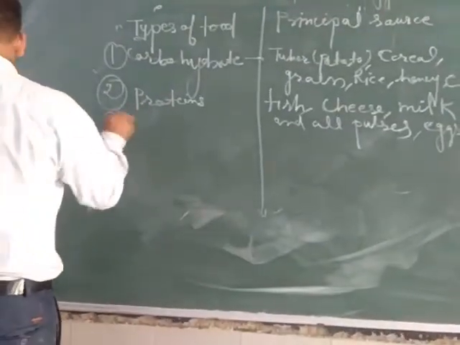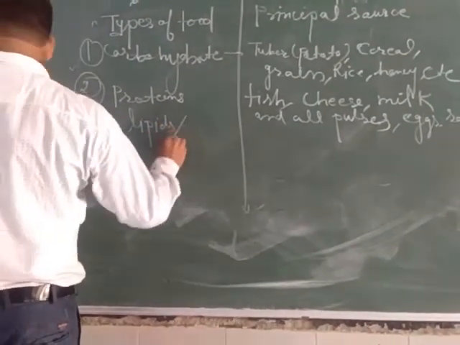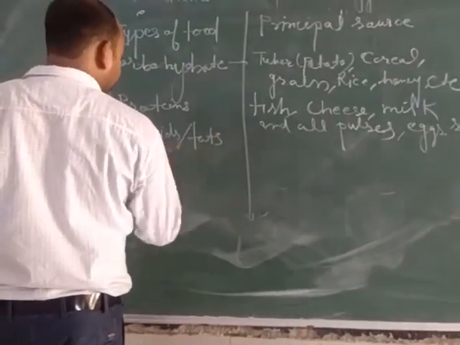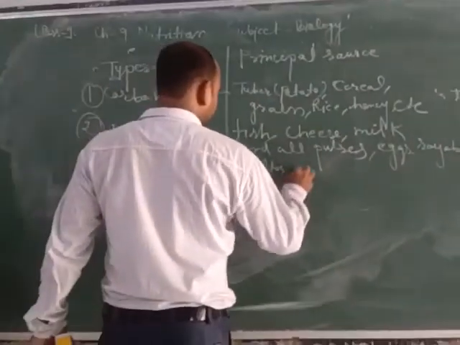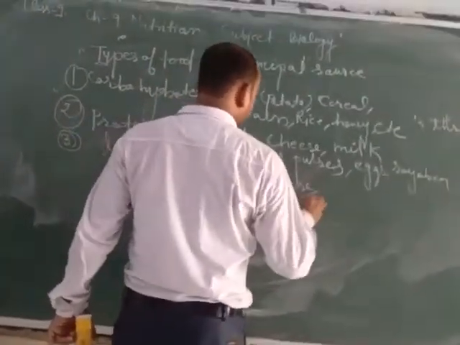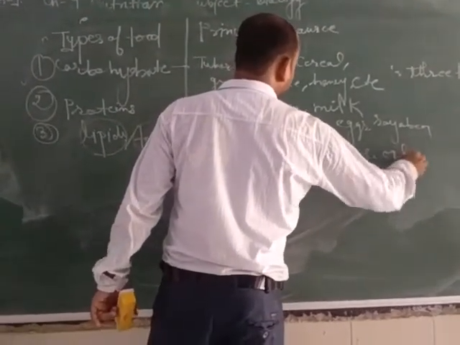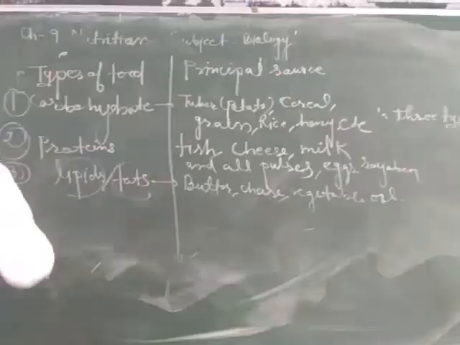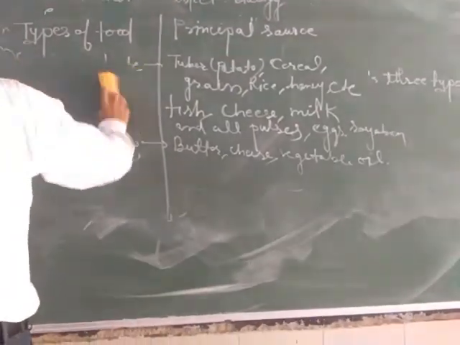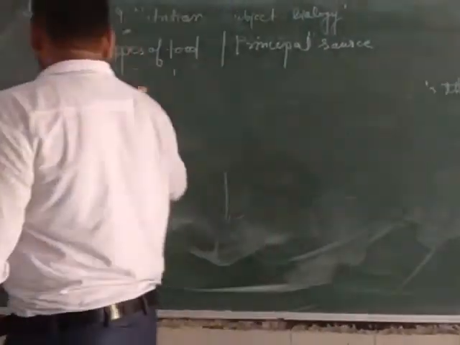Now the third type of sources, lipids. Lipid is also called fats. Fat providing sources are all oily things: butter, cheese, and vegetable oil are chief lipid providing sources. Along with some meats, they are also used for providing oily substances that are responsible for providing energy.